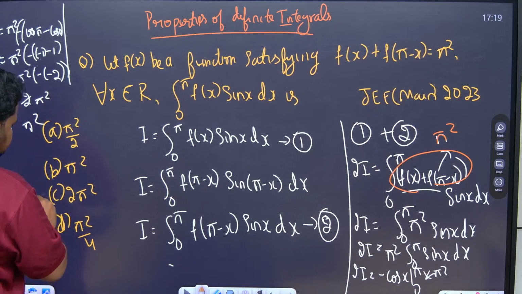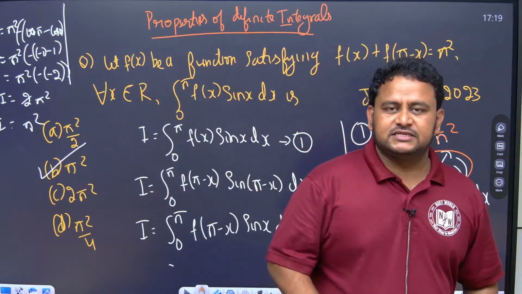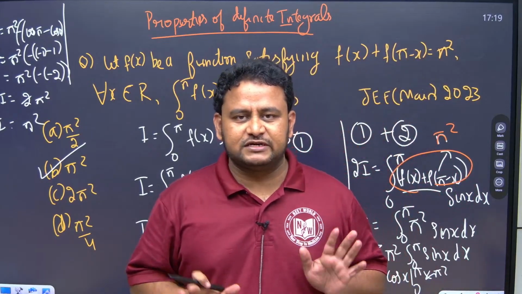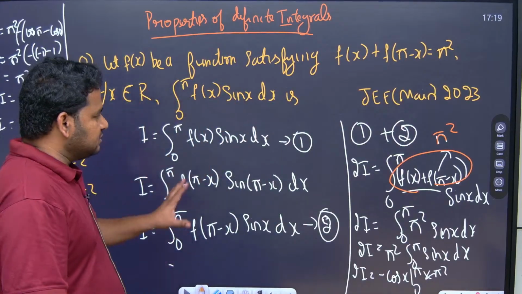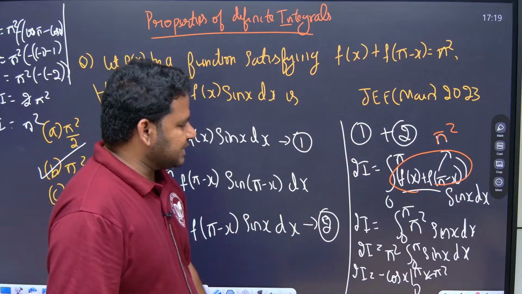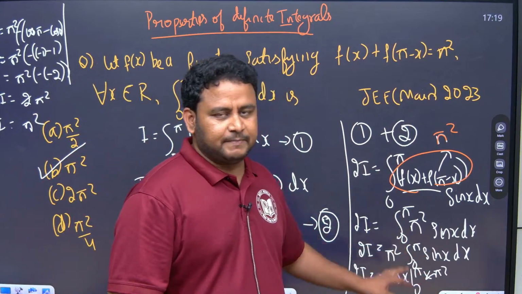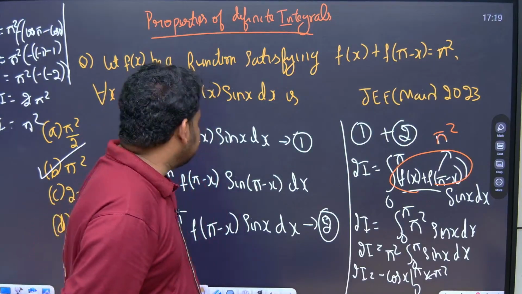This is how you solve this question. The answer is pi square, which is option B. Clear friends? This is how you have to solve this question. The answer is option B, that is pi square. JEE Main 2023 question. Very simple question. I have written these steps elaborately so that you understand. Otherwise, directly you will not derive that the integral of sin x is minus cos x. You apply the upper limit minus lower limit, and you will get the answer as pi square.